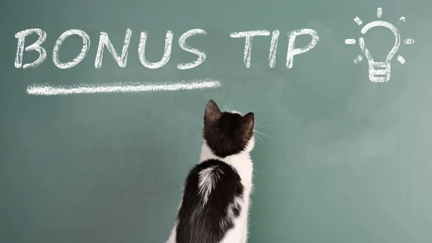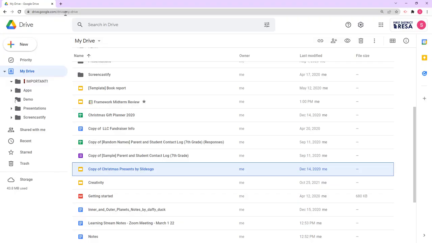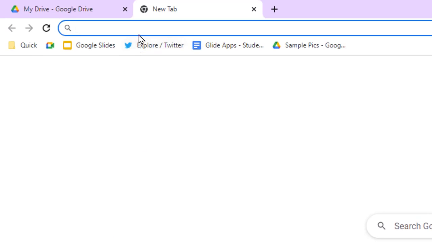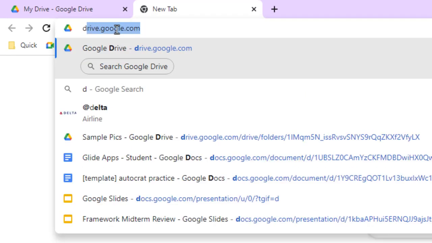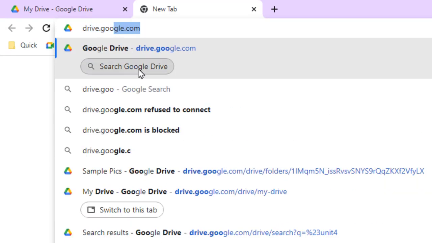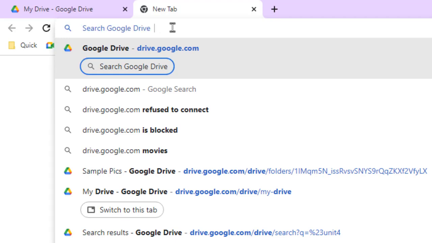Okay, and now for a bonus tip. Did you know that you can search your Google Drive from the address bar in Chrome? Yeah, just open up a new tab and click on the address bar and then start typing drive.google.com. If you have this feature turned on, you can see a search chip in the suggested list. You can either click that or you can hit tab to set the search engine to Google Drive, which will then take you to Google Drive and show you the results after you perform a search.